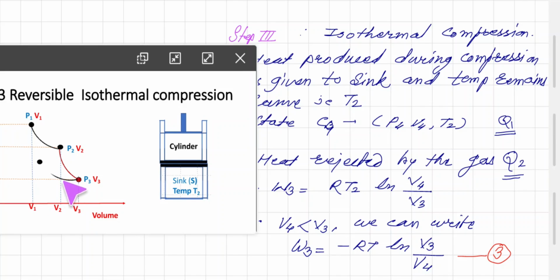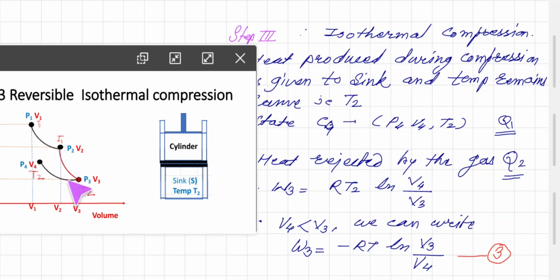In this isothermal compression the volume decreases and the pressure increases, and the state attained is P4, V4, but as it is isothermal the temperature at this point is still T2. Here the temperature was T1 and here it was T1. This is an isothermal in which the temperature remains constant, and this is another isothermal in which the temperature remains constant. Remember that temperature change is observed during the adiabatic steps.